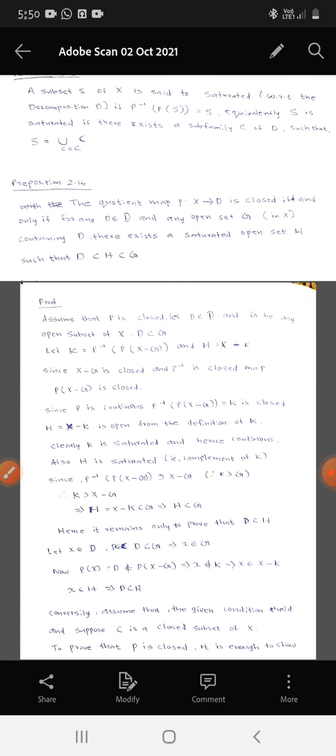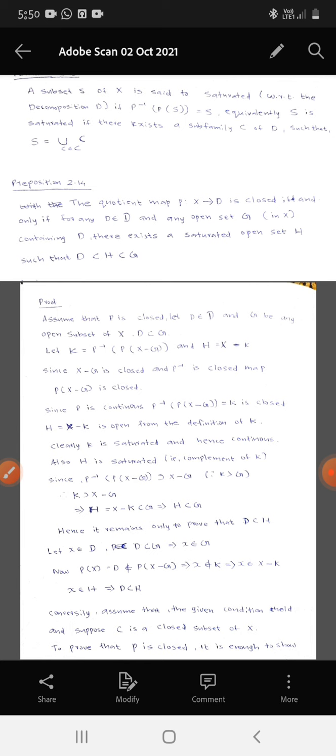Next is a proposition. The quotient map P from X to D is closed if and only if for any D belonging to script D and any open set G in X containing D, there exists a saturated open set H such that D is a subset of H, which is a subset of G. Here is an if and only if statement.